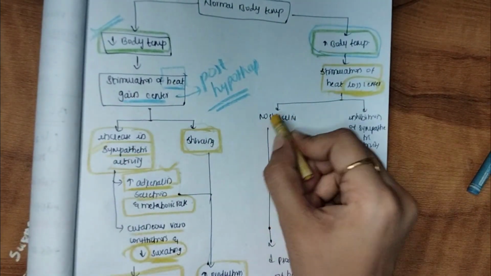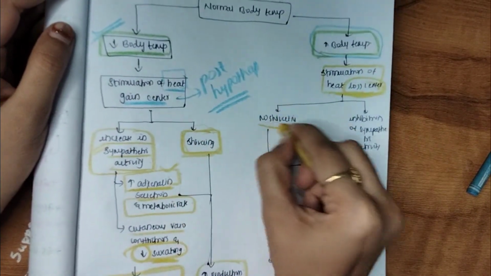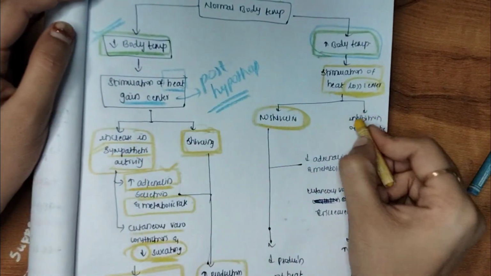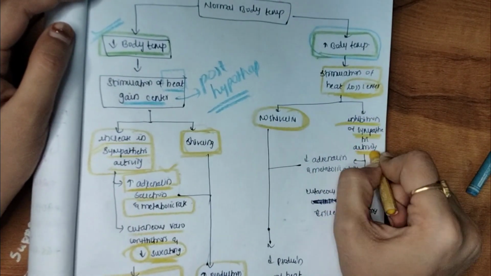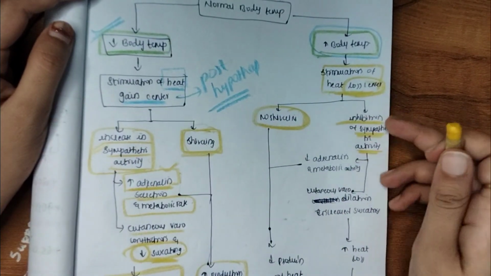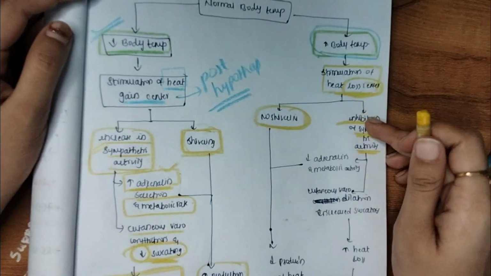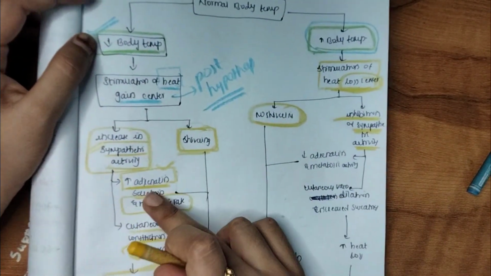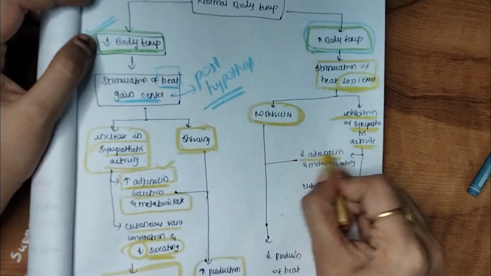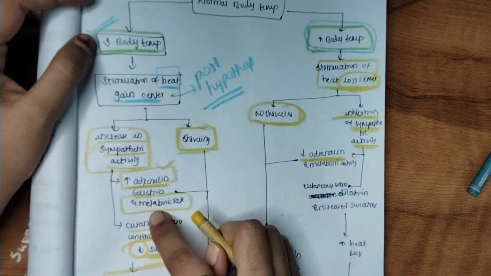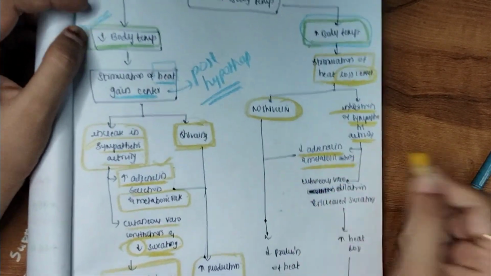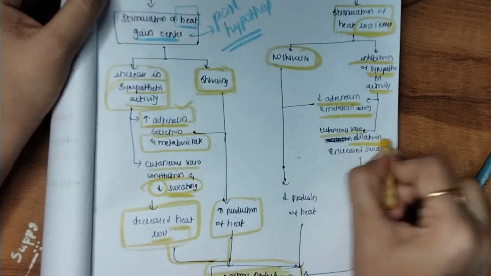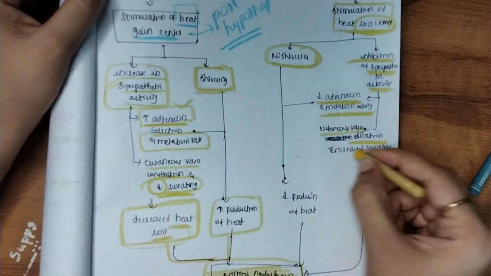Here shivering was present, and here there is no shivering. There it was increased sympathetic activity, but here there is inhibition of the sympathetic activity because we don't want heat, so we don't want sympathetic activity to increase. So because of this, opposite to the increase in adrenaline secretion, here there is decreased adrenaline secretion; instead of increasing the metabolic rate, decreasing the metabolic rate. There it was cutaneous vasoconstriction, here cutaneous vasodilation; there decreased sweating, but here increased sweating.